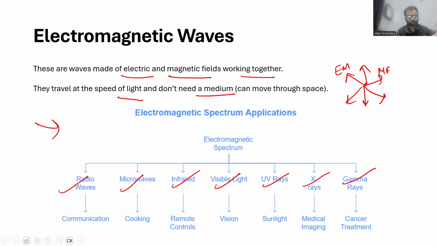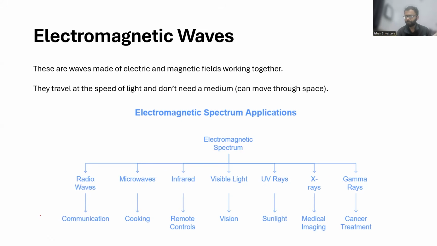Let me spend a minute to explain that all of these waves are extremely important because of their applications. Radio waves are used in communication. Even microwaves could be used in communications, and they are used in cooking. Infrared is used for remote controls, or for heating, so it's mostly associated with heat.